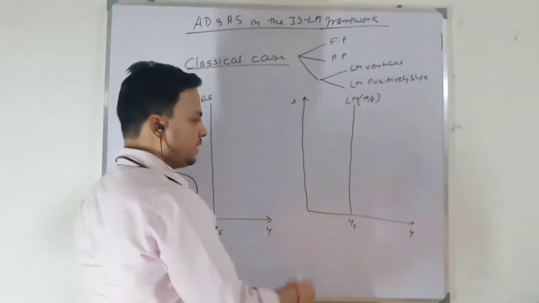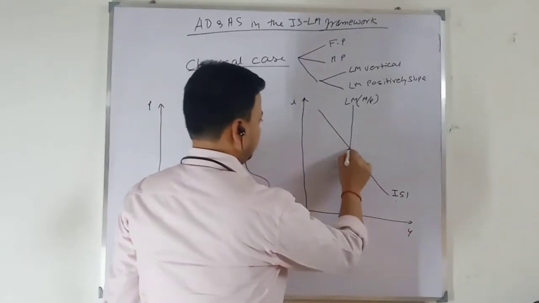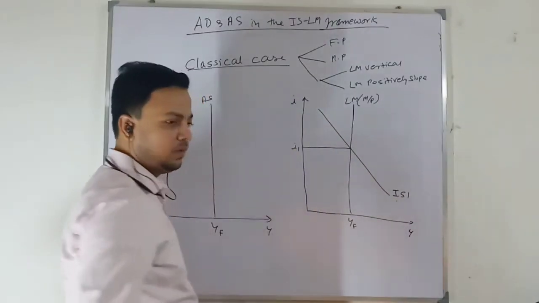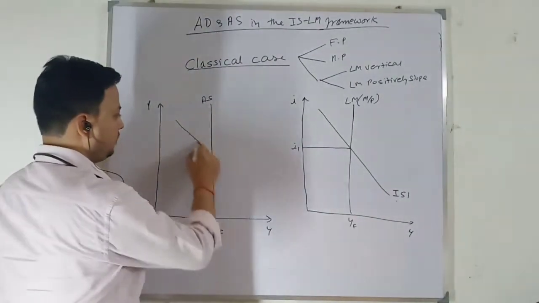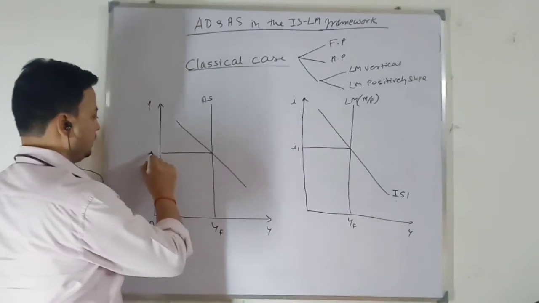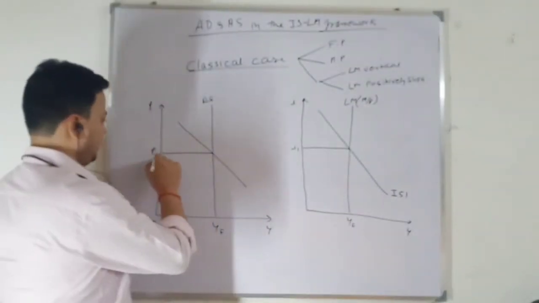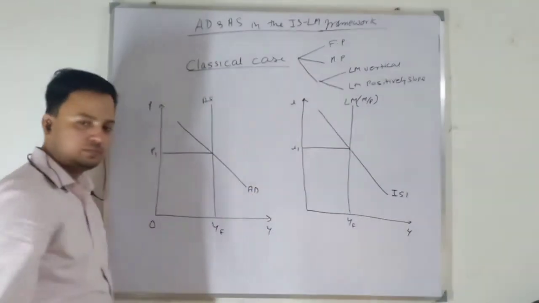When there is a fiscal expansion, suppose this is the initial equilibrium. I have equilibrium rate of interest I1 with full employment output. Here also take the initial equilibrium, with price level P1 and output at full employment. This is my aggregate demand.